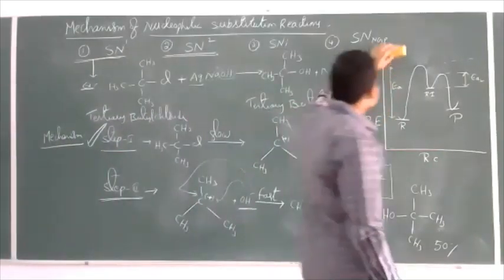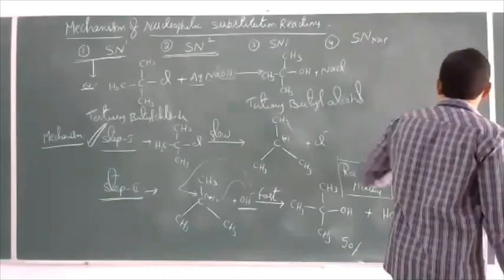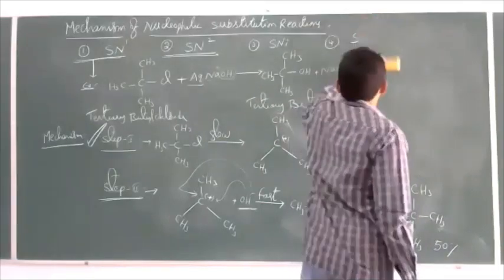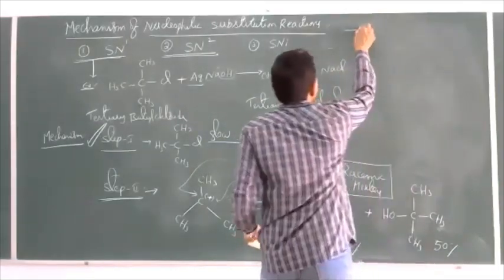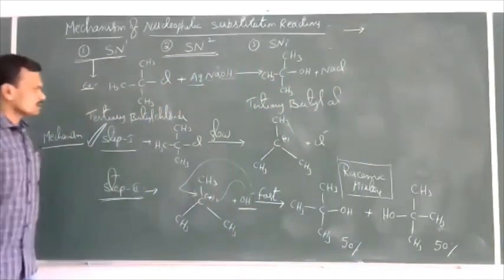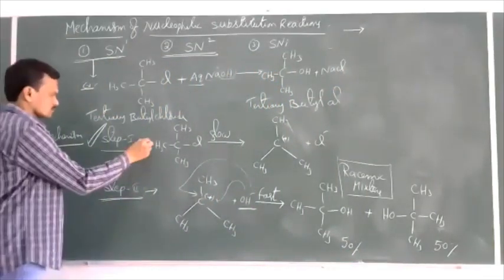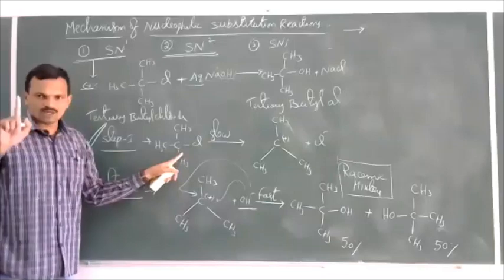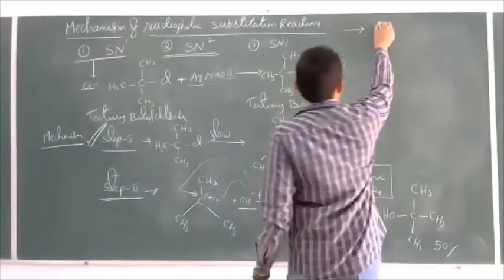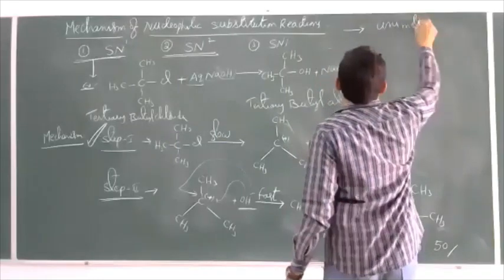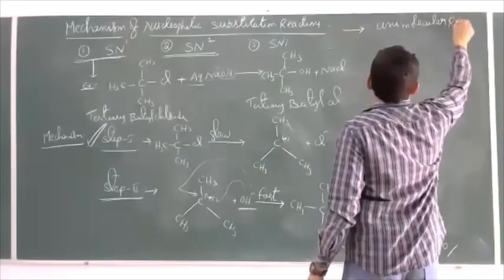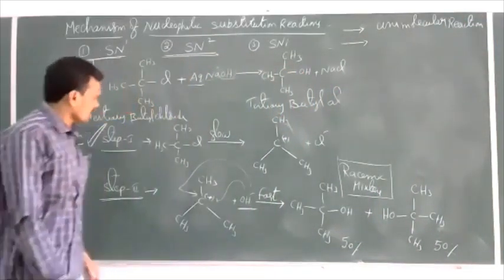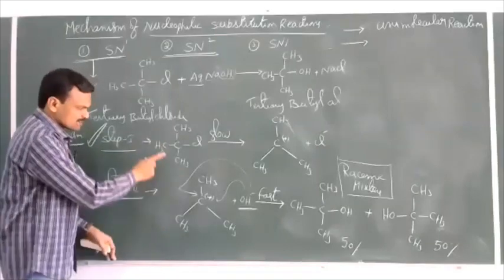Now let us see some characteristics of this SN1 mechanism. In the rate determining step, how many molecules are participating? Only one molecule. So this is a unimolecular reaction. Next, the reaction takes place in how many steps?